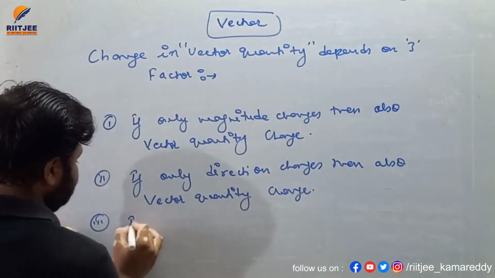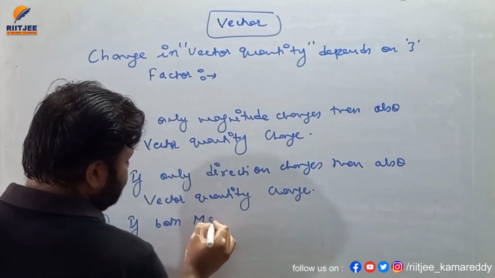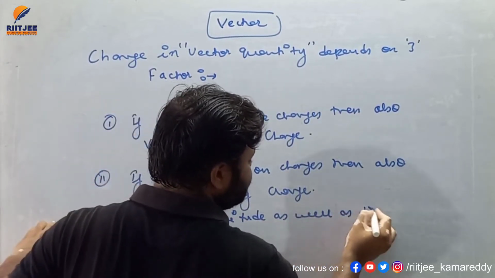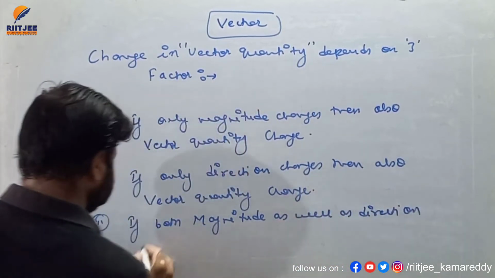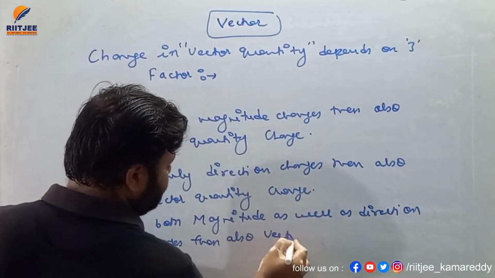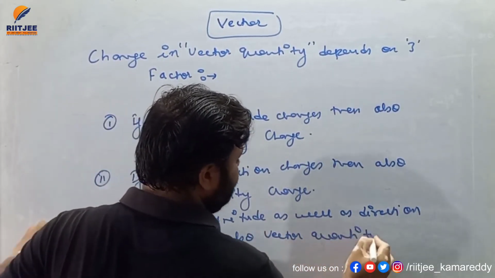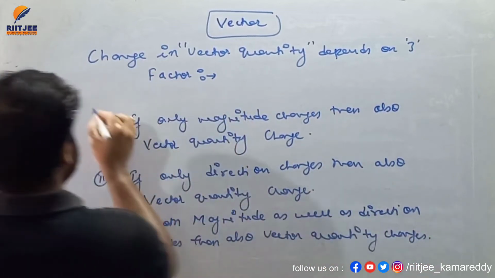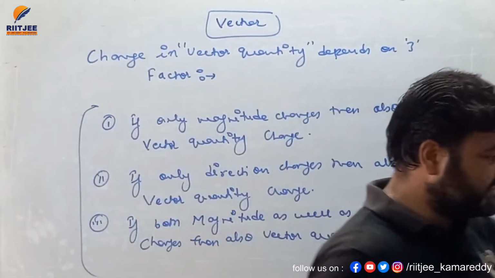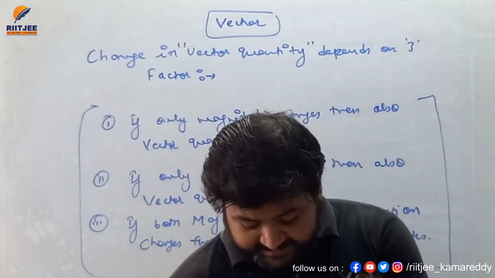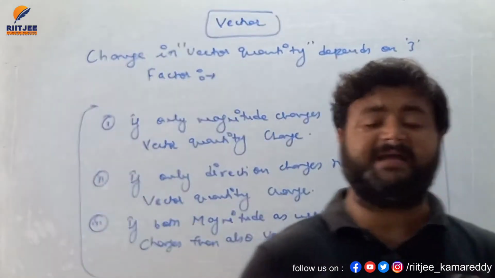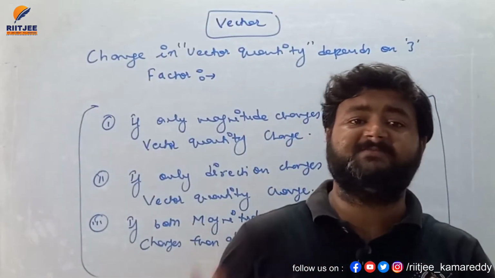And third is if both magnitude as well as direction changes, then also vector quantity changes. So remember these 3 points. These 3 points are very important to understand each and every concept of vector, that any vector quantity depends on 3 factors. First is direction, second is magnitude, and third is both magnitude as well as direction.